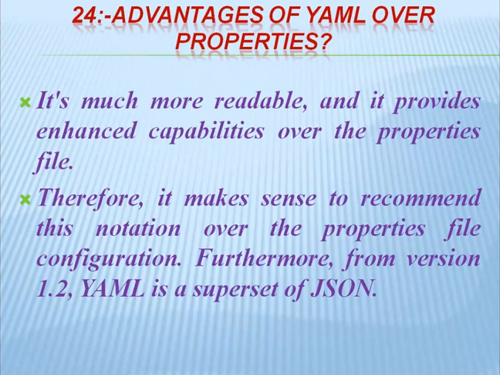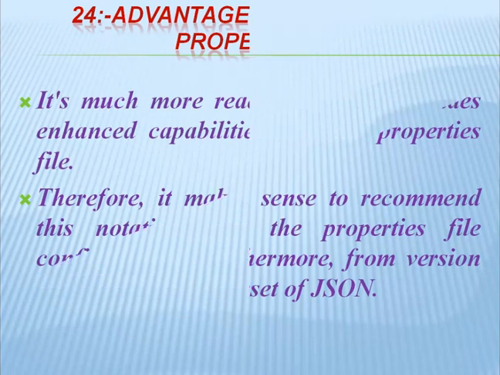Furthermore, from version 1.2 YAML is a superset of JSON. Also, in the application profile there is some boilerplate code, and in the YAML file you need not write the same code again and again because it follows a particular indentation hierarchy.